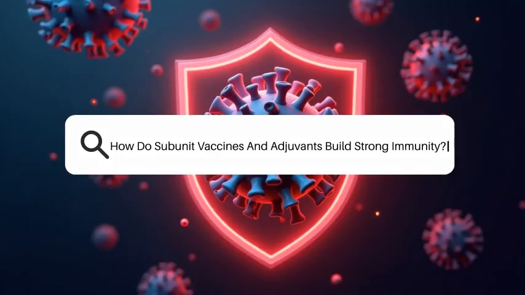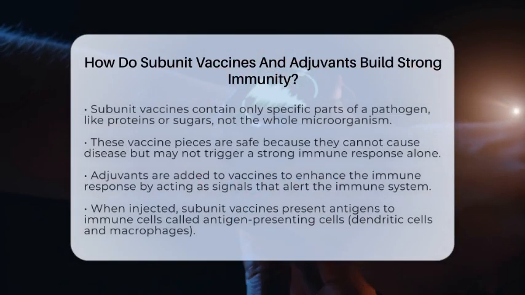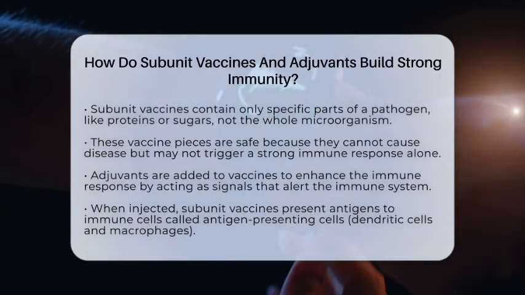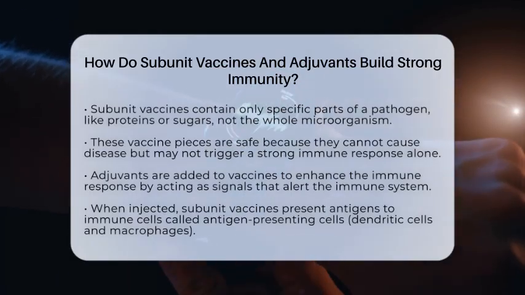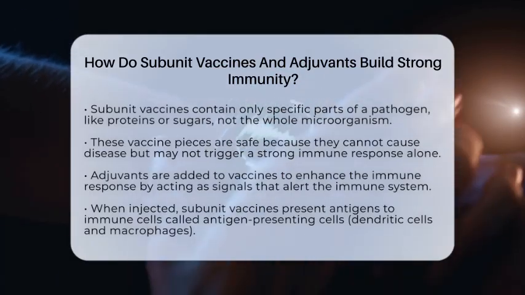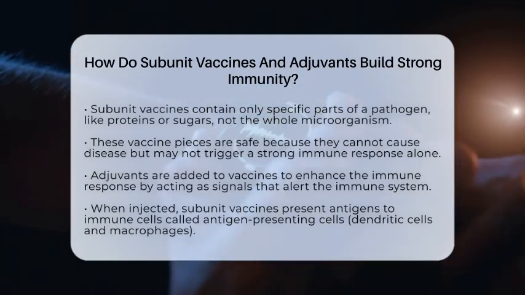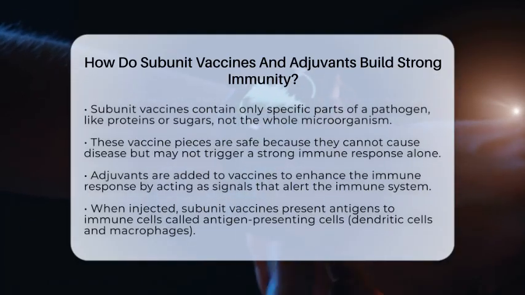How do subunit vaccines and adjuvants build strong immunity? Imagine a tiny piece of a dangerous germ being used to teach your immune system how to fight back. That's what subunit vaccines do. They contain only specific parts of a pathogen, like proteins or sugars, instead of the whole microorganism.